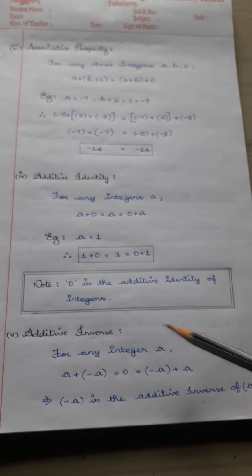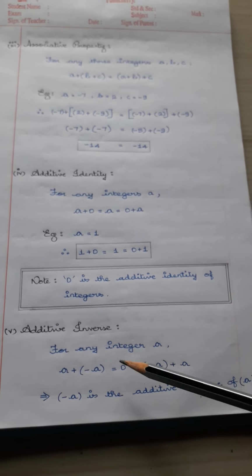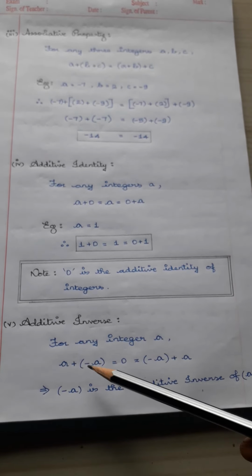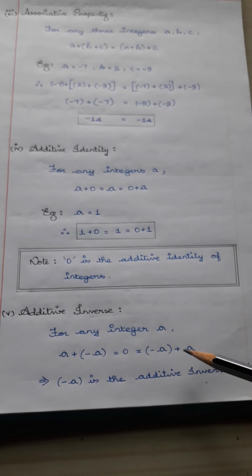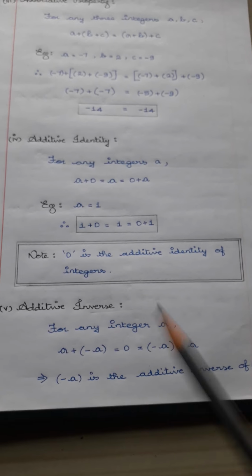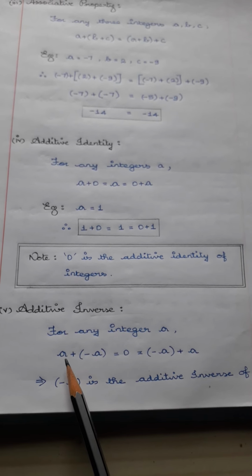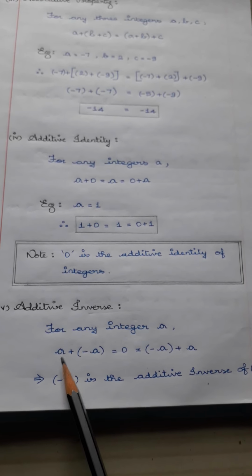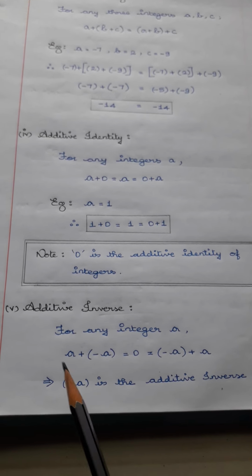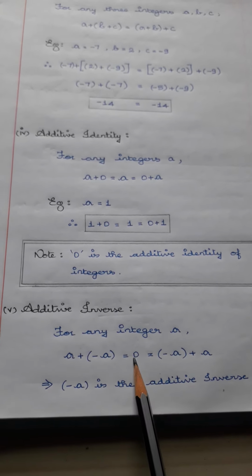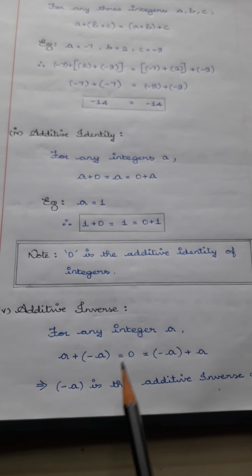And the last one is additive inverse. For any integer a, a plus minus a is equal to 0, which is equal to minus a plus a. Here, when you have a number and you add that number with the negative of the same number, you will be getting the answer as 0.